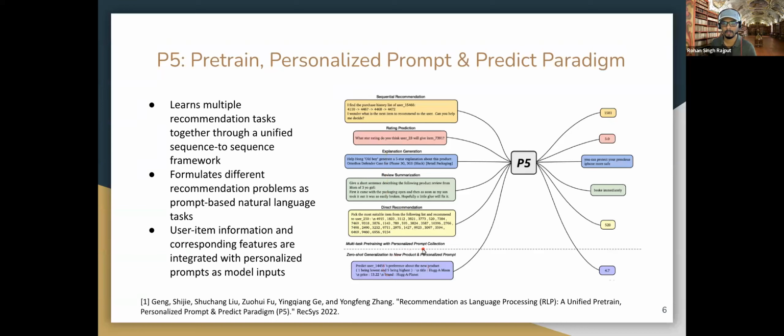Or zero-shot generalization. Here, we have some metadata available for this particular user, and using this metadata and this prompt, can we generate some recommendation? So this is one of the frameworks proposed by the University of Rotterdam.